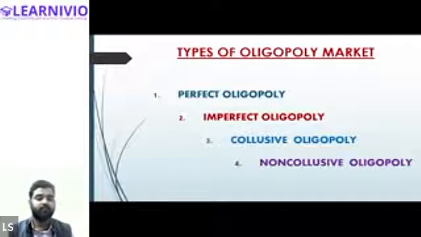So Steve, this is it for today's class. We will talk more about the oligopoly market, and we will also talk about perfect, imperfect, collusive, and non-collusive markets in detail in the next class. We will also talk about various features of the oligopoly market. But it's a request that before attending the next class, make sure you revise everything. Make sure you revise the topics regarding perfect competition, monopolistic competition, oligopoly, and everything else. Only then you will be able to understand everything in the next class.